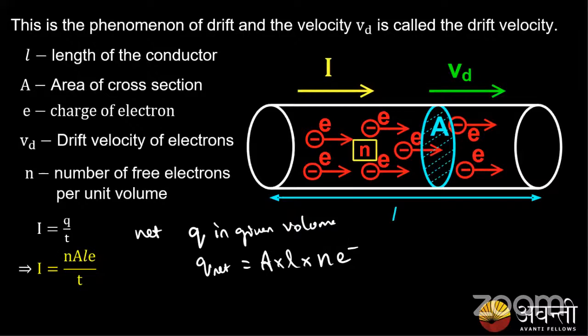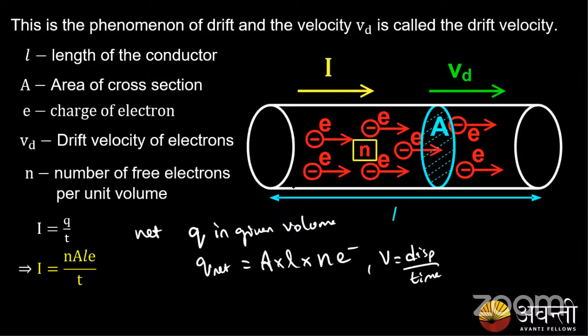So I equals Q by t. On substituting this value of Q net, I get I equals n A L e by t. Again, what is the basic definition of velocity? Velocity is total displacement upon time.